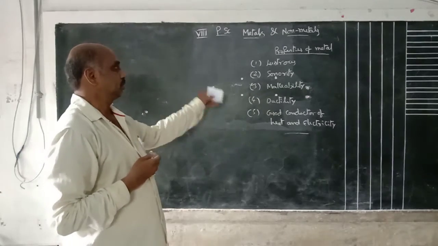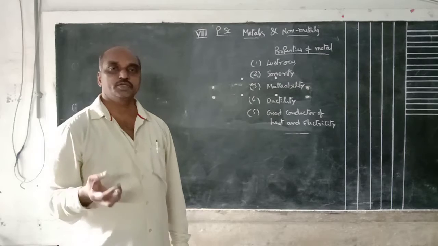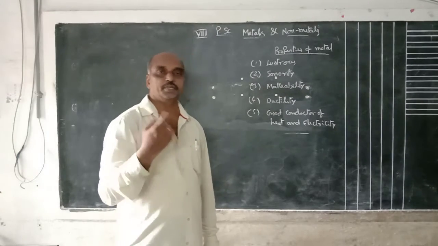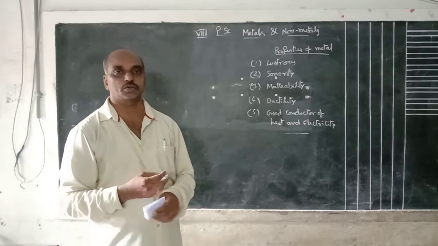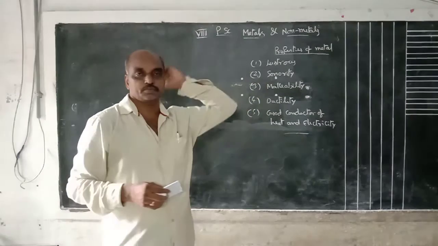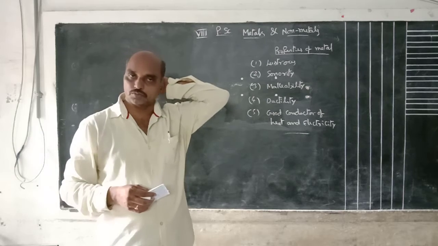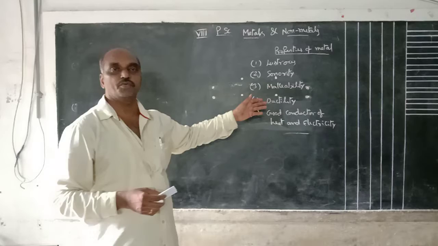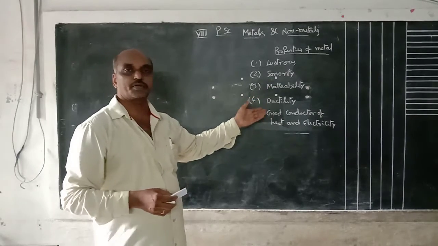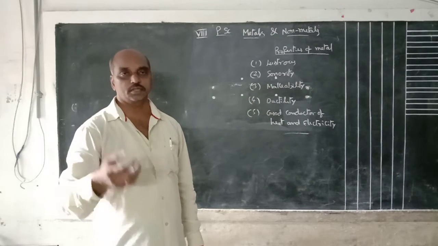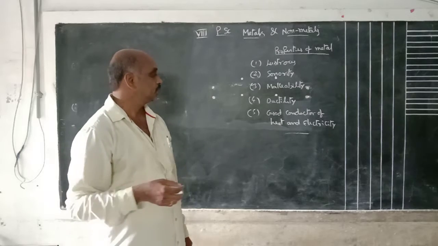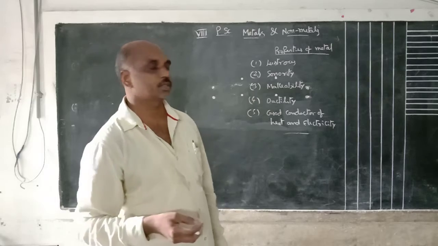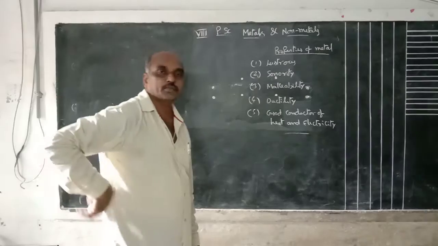Lustrous means what? Shining, it gives good shining. Sonority means ringing sound; by beating the metal, it gives a ringing sound. Malleability means we can convert it into plain sheets. Ductility means drawing into wires. Good conductor of heat means they allow heat very easily. Good conductor of electricity means they allow electricity freely. These are all called properties of metals.